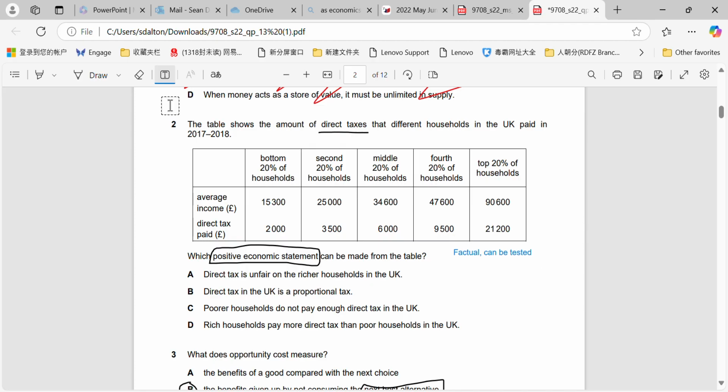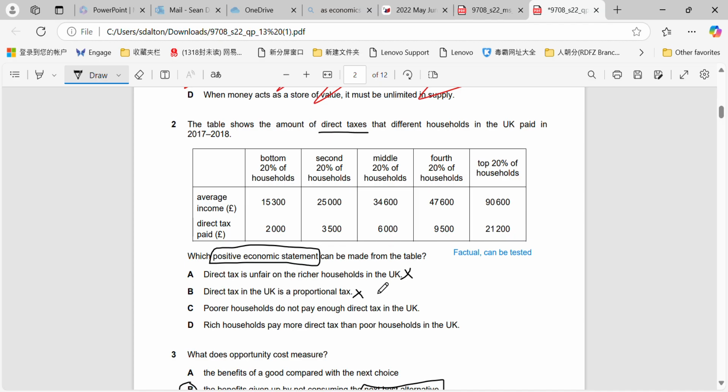Okay? Direct tax is unfair on rich households in the UK. That is not a positive statement, that is a normative statement. Direct tax in the UK is a proportional tax. No, it is not. We can see from the table that it's not, because if you calculate the percentages here, 2,000 divided into 15.3 will not be the same percentage as 21,200 into 90,600 or 9,500 into 47,600.